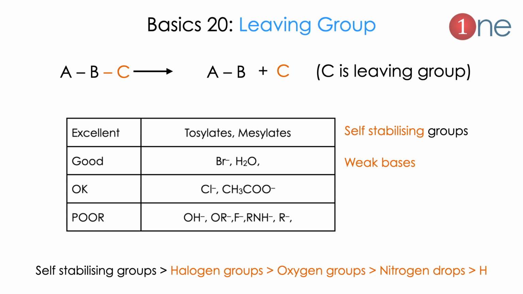Normally self-stabilizing groups or weak bases are good leaving groups. Self-stabilizing groups are tosylate and mesylates. Weak bases are Br- and H2O. The other ones will be Cl- and CH3COO-. Poor ones will be the strong bases, which are OH-, OR- and F-. It is easy to memorize. Self-stabilizing groups are better leaving groups, then halogen, then oxygen, then nitrogen containing groups, and at last hydrogen will be the poor leaving group.